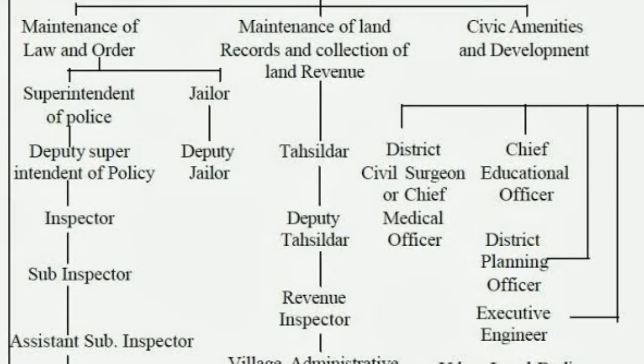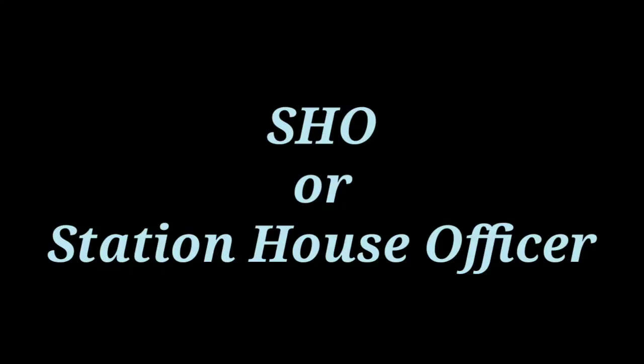In this chapter, as we are discussing administration, we are basically going to study the work of different people who are engaged in maintaining law and order, maintaining land records and collecting revenue, which is SHO and Patwari. So now let us discuss the work of SHO and Patwari. First of all, we are going to study SHO. Full form of SHO is Station House Officer, which is generally called Inspector.